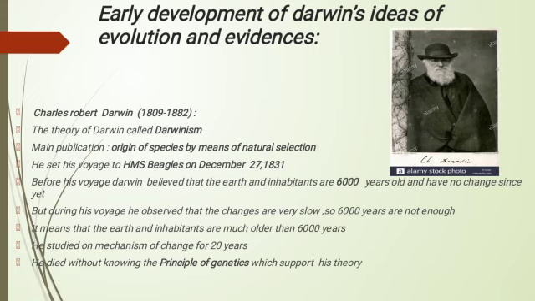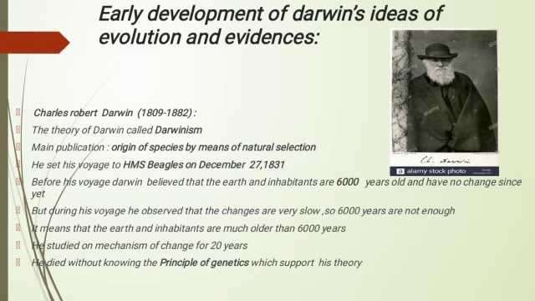In December 1831, Darwin set out on a voyage on the HMS Beagle. Darwin had only two concepts in his mind at that time. First, the Earth and its inhabitants are only 6,000 years old and no change has yet occurred. But during his voyage, he observed that species had evolved. He studied the mechanism of change for 20 years. He died without knowing the principles of genetics that would support his theory.